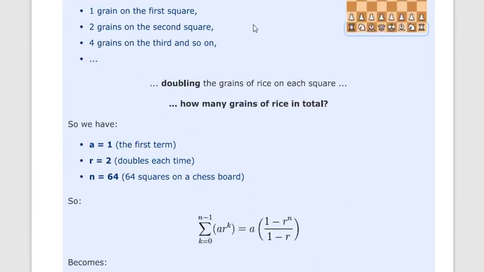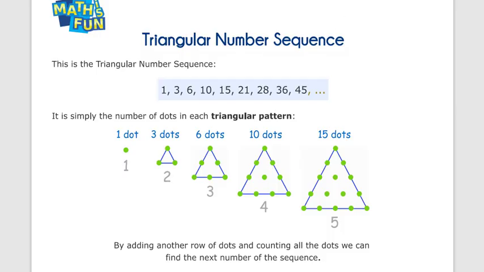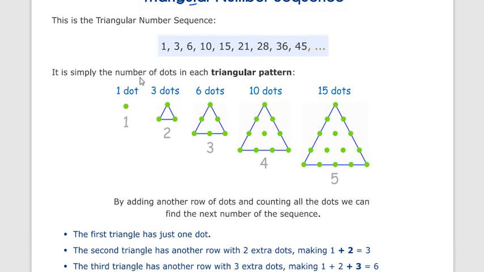Okay, the next type of sequence is the triangular number sequence. We already discussed the triangular number sequence in the last lecture. So what is the triangle pattern? We only have to add a number of rows and count the number of dots. So we make a triangle and add a row. Only this is common, and we add one row at a time.